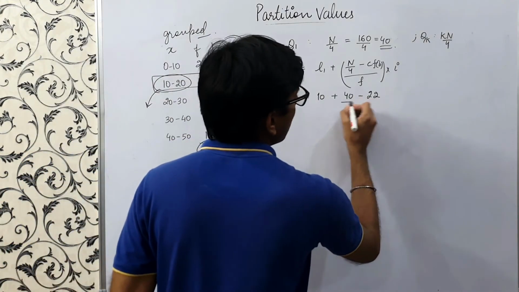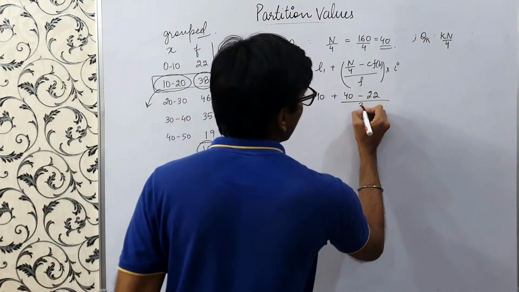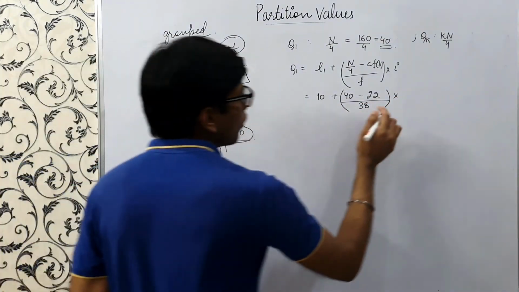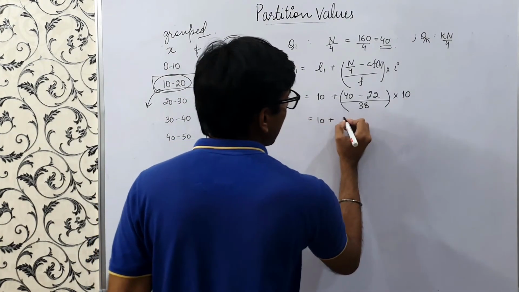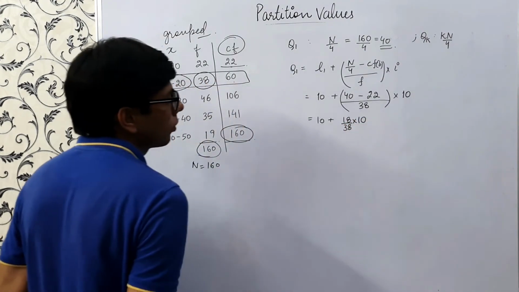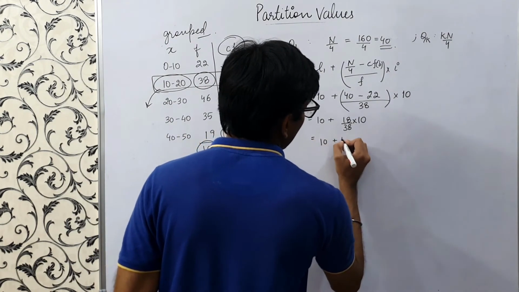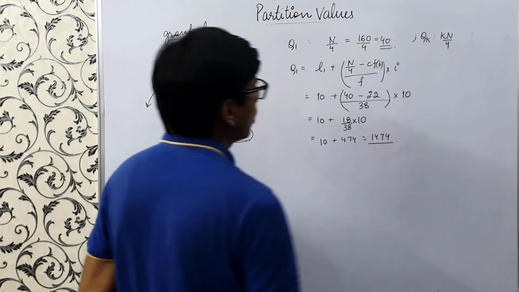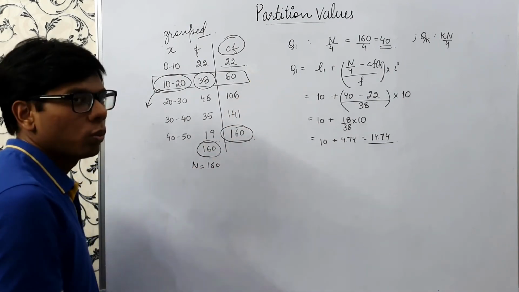So this is 40 minus 22 and the frequency of that class. So frequency is 38 into I. I is nothing but the length of this interval 10 to 20. So the interval is 10. So if you see, this is nothing but 10 plus 18 by 38 into 10, right? So this turns out to be 10 plus 4.74 equals 14.74, right? So we have calculated Q1.